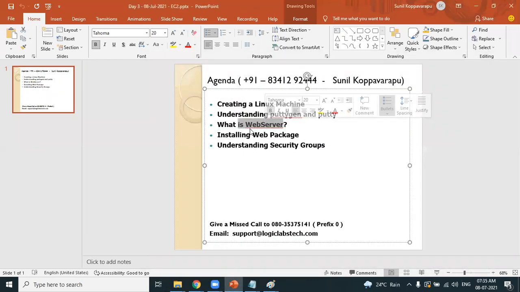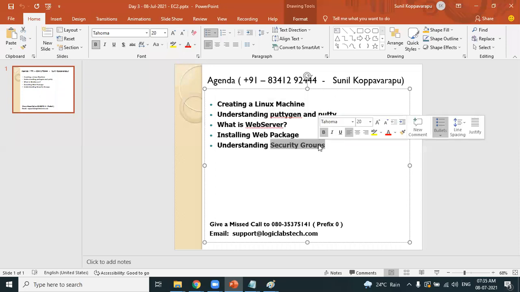And what is a web server? A web server will deliver the web pages whenever you request them using the browser. You have installed the web server. You know the importance of security groups. So you can add ports, you can remove ports, you can deal with the ports of a specific EC2 machine by using the concept of security groups.